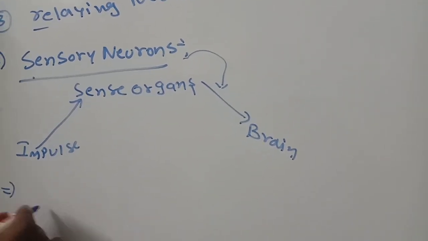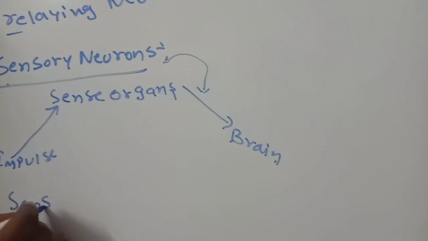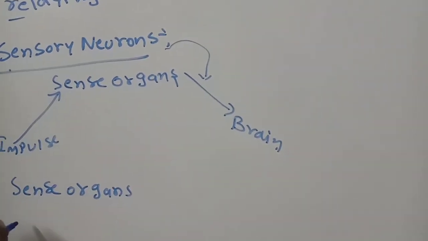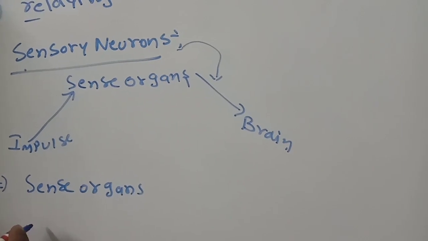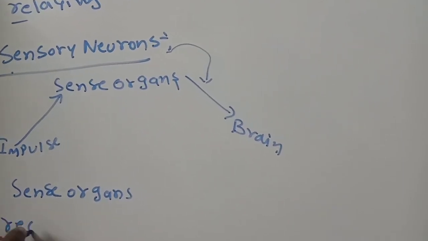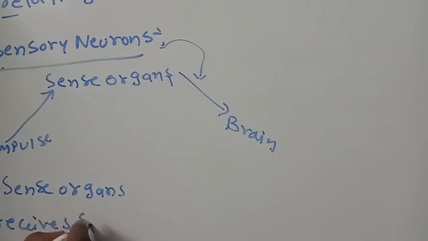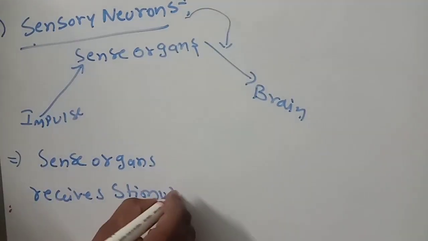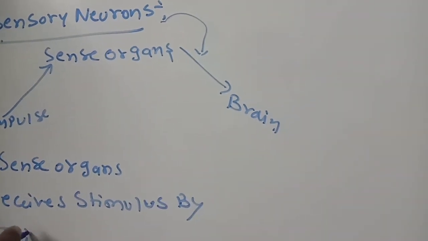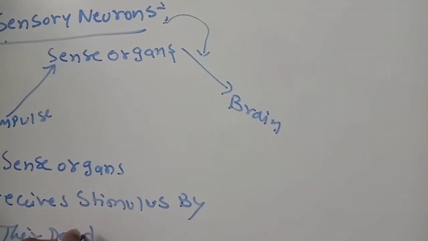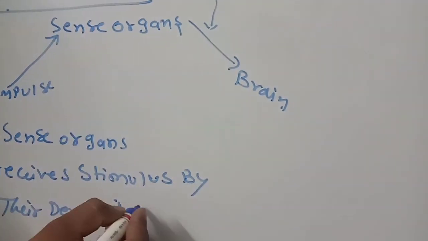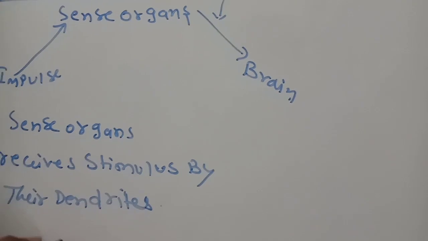Sensory neurons are present in the sense organs and receive the stimulus by their dendrites. Do these neurons have dendrites? Yes, from these dendrites they receive the stimulus.